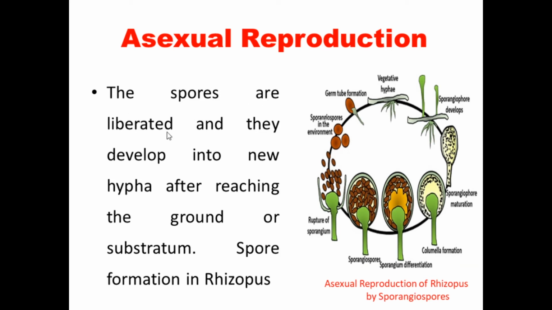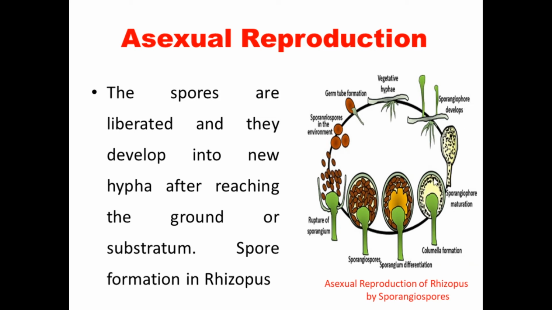The spores are liberated and develop into a new hypha after reaching the ground or substratum. Substratum is nothing but the place where they are able to live. So look, that is a vegetative hypha. When it matures, it starts to produce sporangiospores. So development is happening there, to produce the spores. Here the spores start to be produced inside the sporangium.